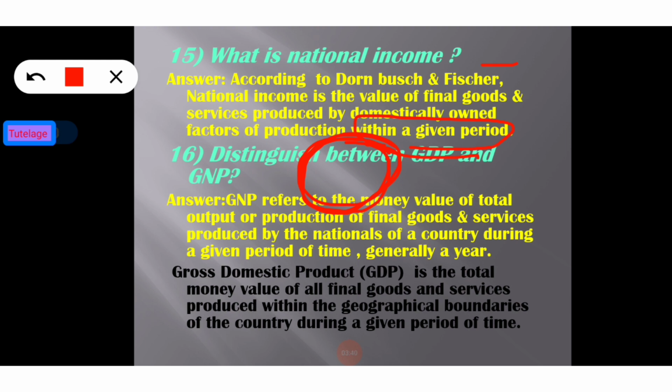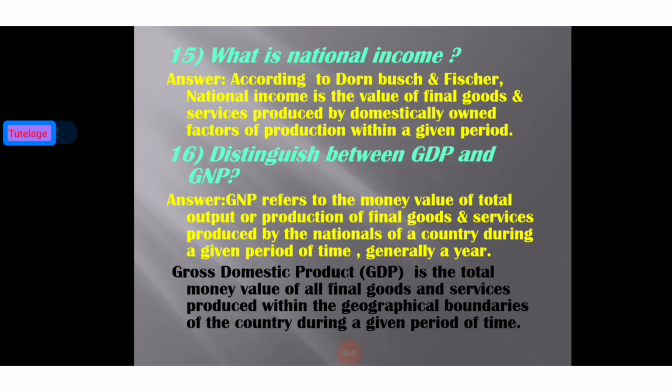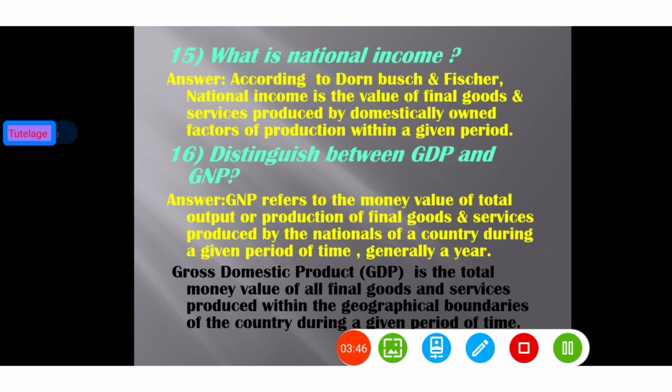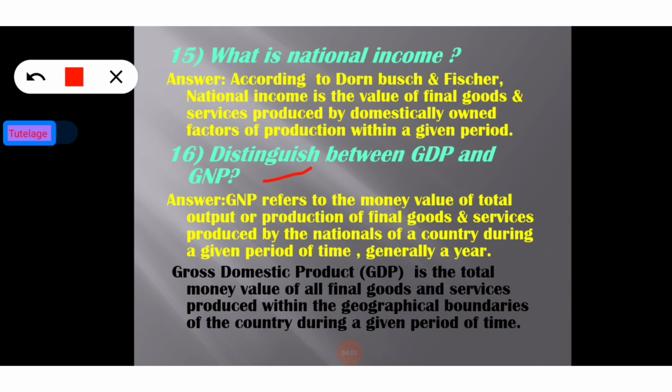Now going to the last question for this session: distinguish between GDP and GNP. We already know the full forms of GDP and GNP, that's why we haven't explained them. GDP denotes gross domestic product and GNP denotes gross national product. What is the difference between GDP and GNP?